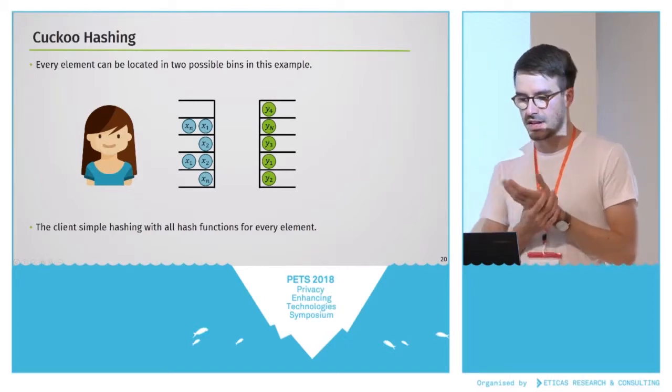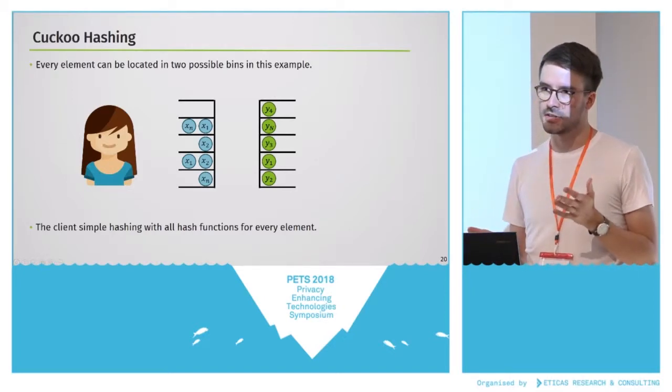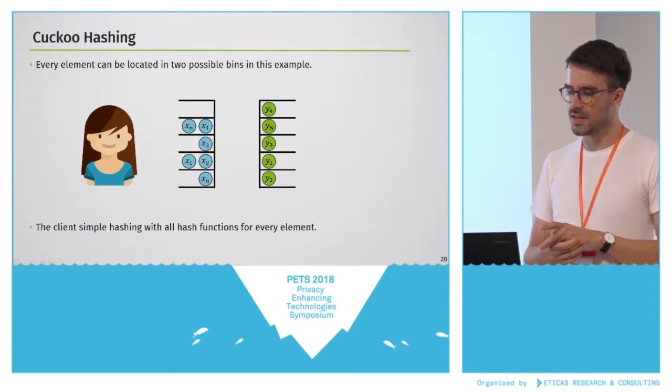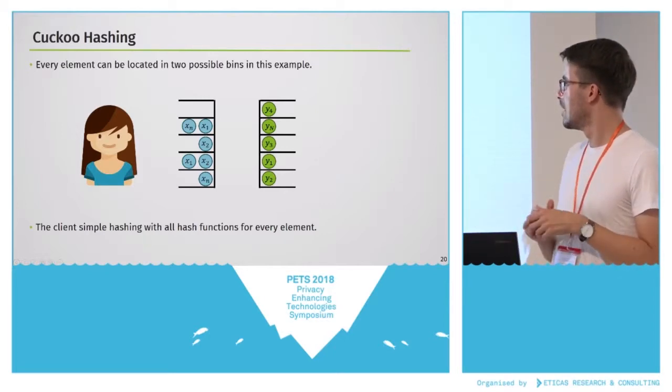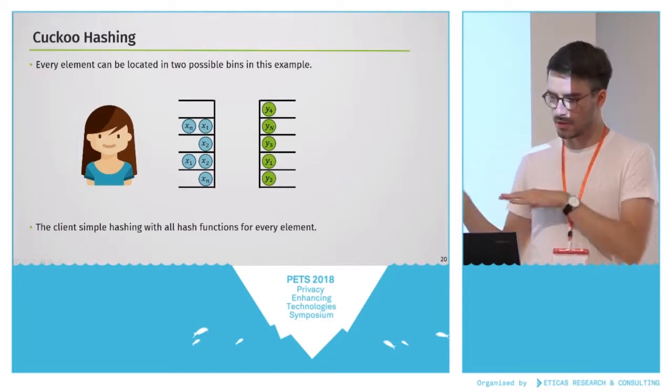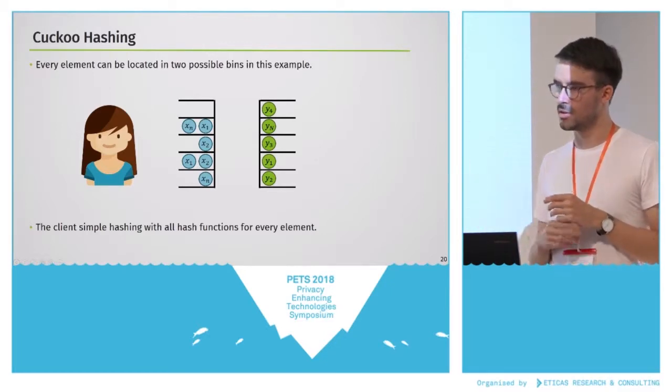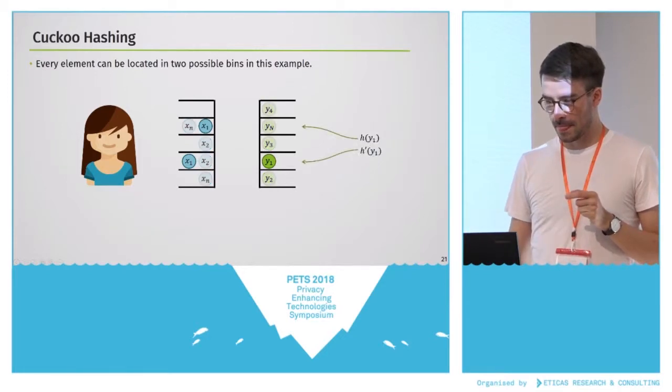And what Alice does in this case is that she just applies all the hash functions that there are to her input set. So actually she has her elements x1, x2, and xn twice in her cuckoo table. The collisions don't matter here because we just throw all of them in the private equality tests.